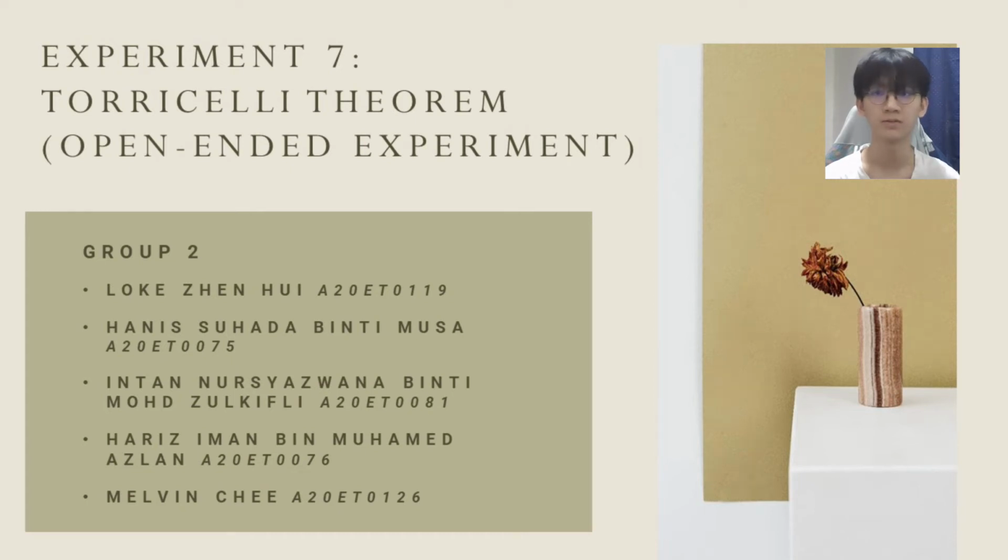For experiment 7, we'll be talking about Torricelli's theorem. We are from Group 2 and I'm Zhen Hui, and we have Anis, Intan, Haris, and Melvin.